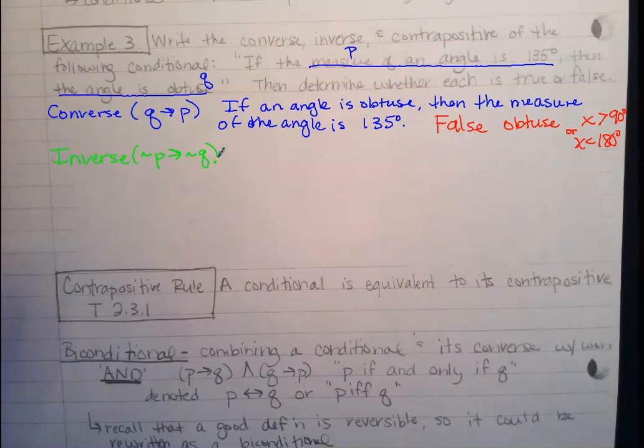So, Justice, start this one off for me. If... We just need to insert not somewhere in there. We're keeping... Perfect. If the measure of an angle is not 135 degrees. Okay, Lucas, give me the then.